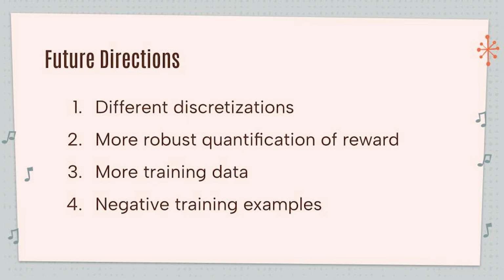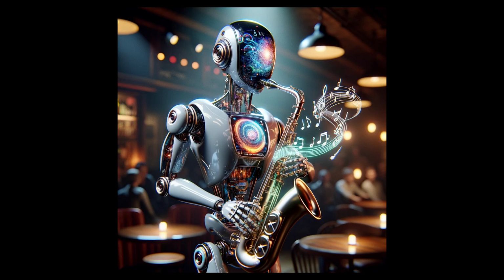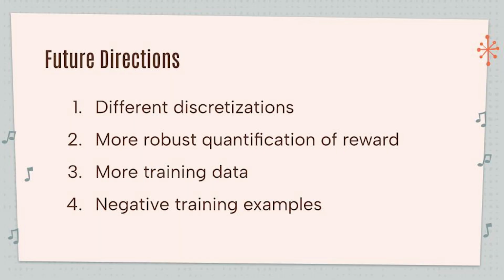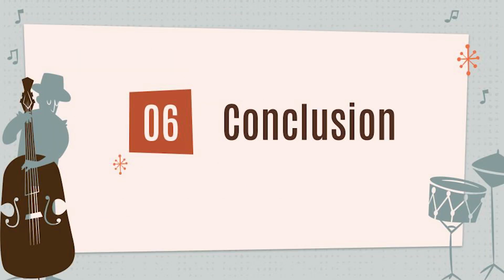For future work, we want to improve our reward model by making it more robust in its quantification. We also want to expand for more training data so that the model has different examples and a breadth of musical backgrounds to pull from. And lastly, we want to incorporate negative training examples so the model can also learn what not to do. In conclusion, we created an AI jazz musician that was able to improvise a melody using Q learning and a Markov decision process. Check it out!